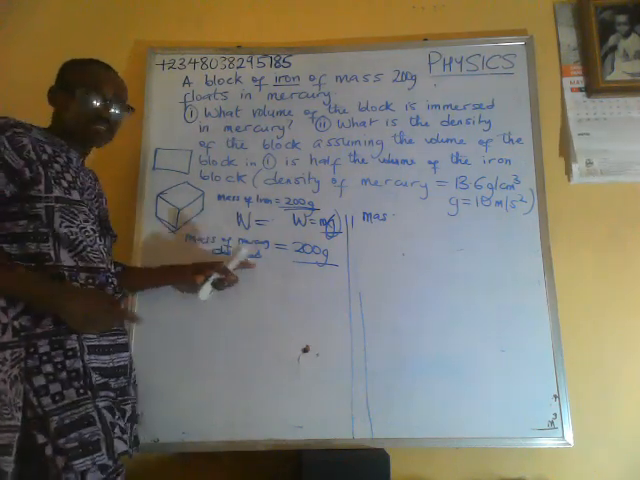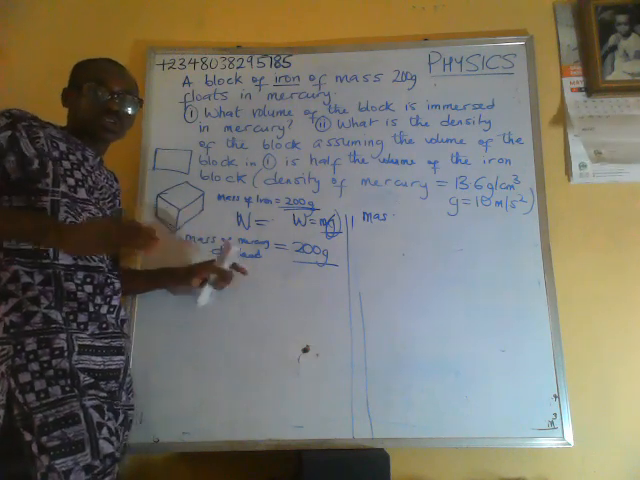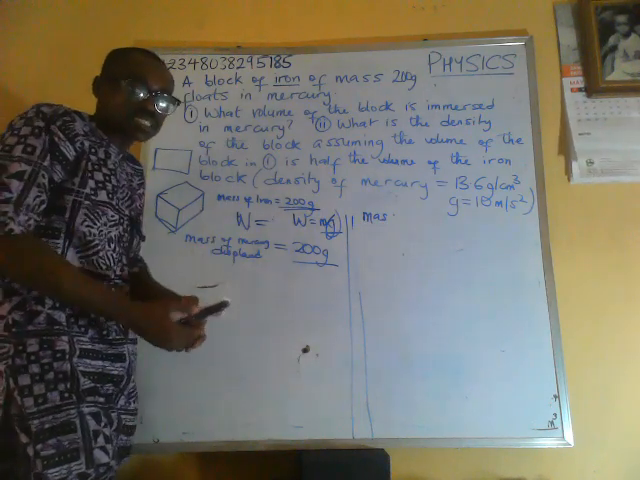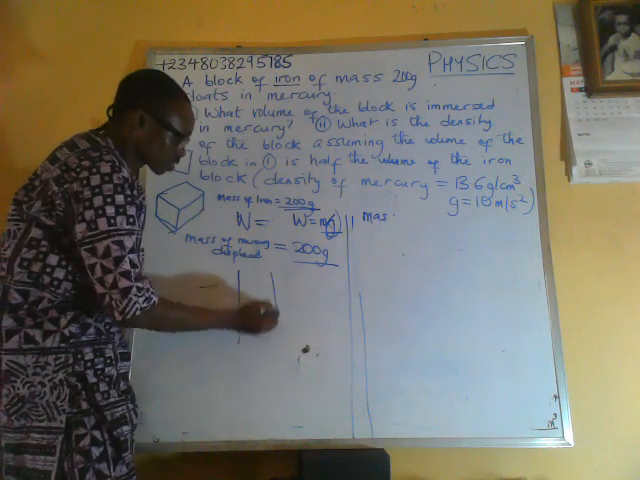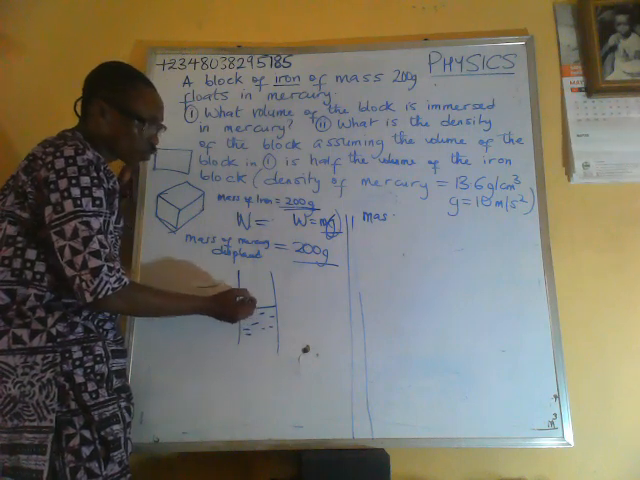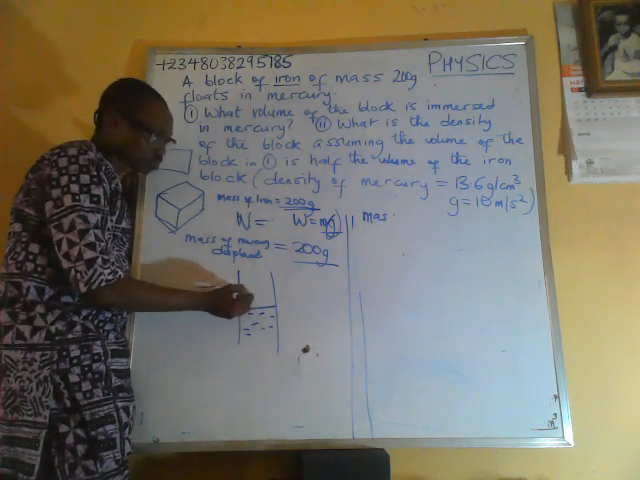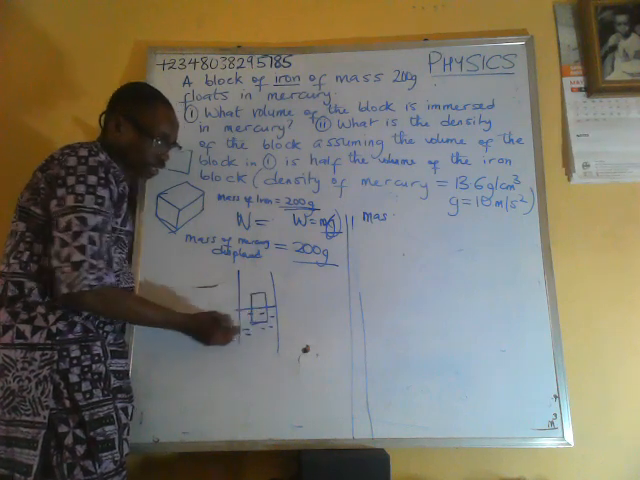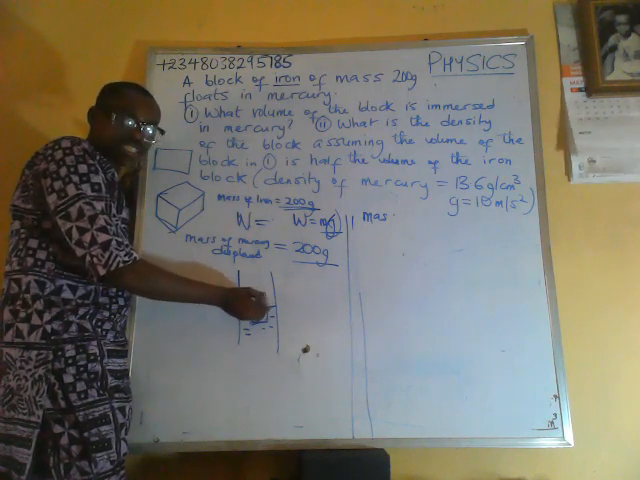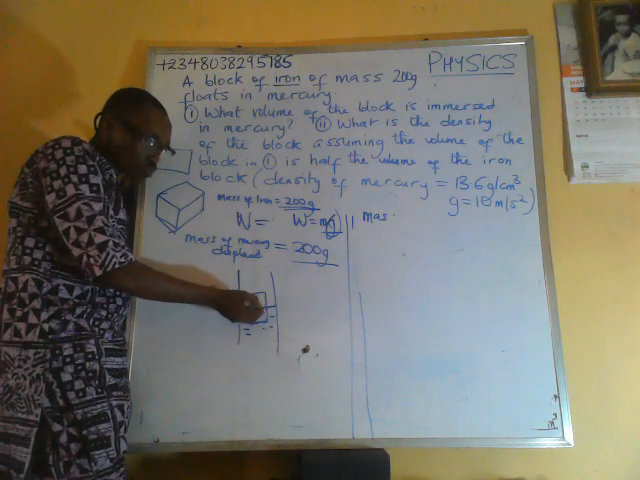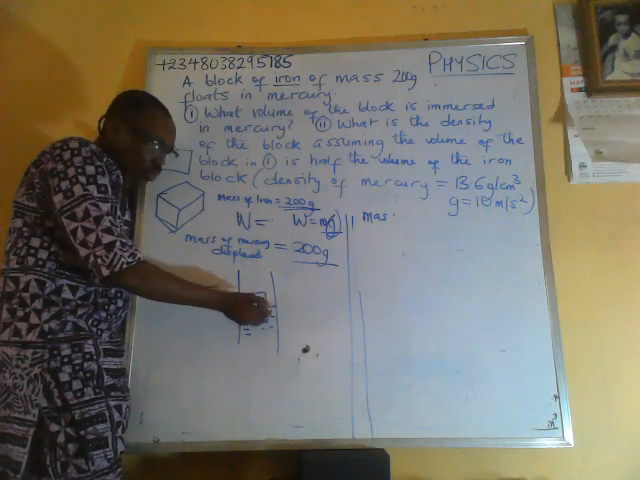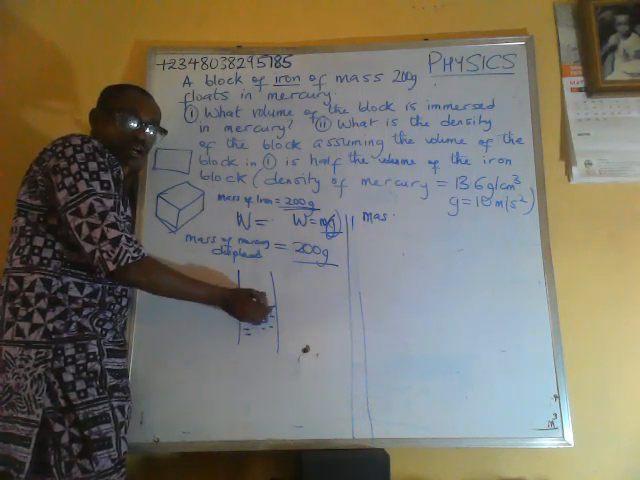Now the volume of mercury displaced is going to be equal to the volume of iron that is submerged, that is immersed in the mercury. Take for instance, if this is mercury liquid and you now have a block of iron. When the iron is immersed, it's going to displace a volume of mercury equal to the portion that is immersed.